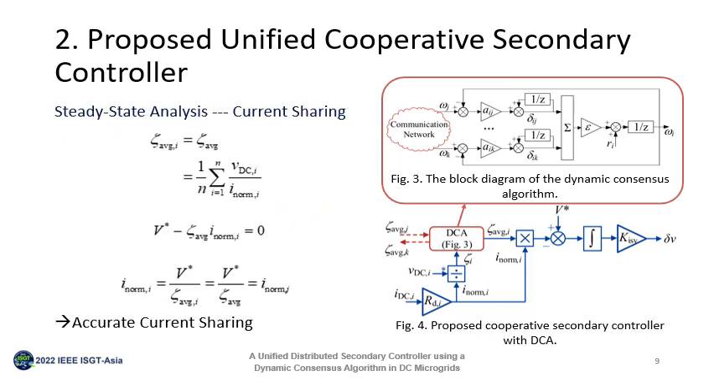To better understand how the controller works, here is the steady-state analysis of the controller. First, at the steady state, if the consensus algorithm is implemented properly, each controller can accurately estimate the global average state factor at the steady state. Thus, for each controller, zeta average is equal to the average of all zeta. Then, if the control parameters are properly designed, the input of the secondary integrator should reach 0 at the steady state, which means that the normalized currents reach convergence. So, accurate current sharing is achieved.